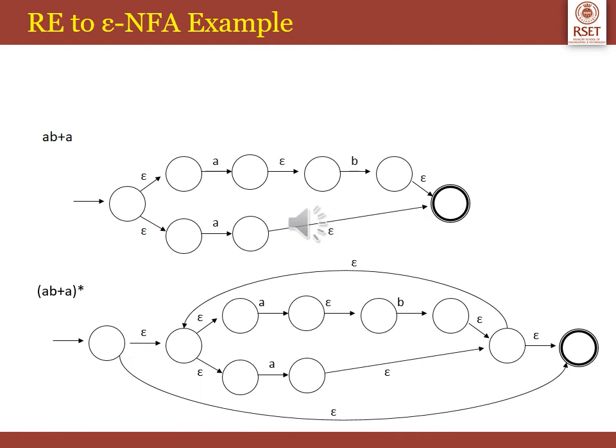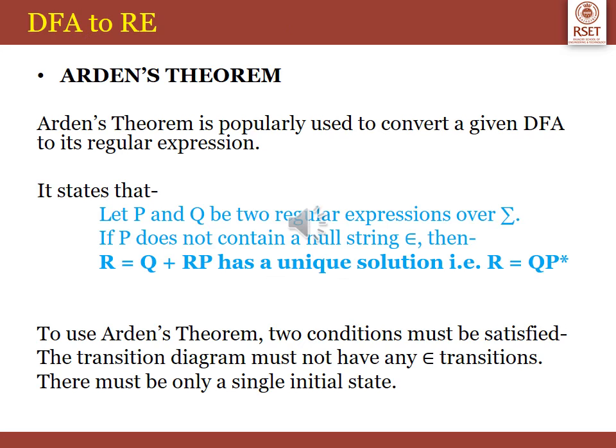Here you can first see the regular expression AB plus A getting converted into an epsilon NFA. So you have two parallel paths, one for AB, one for A, which takes you to the final state. Then the second step is where you take the closure. So AB plus A, the whole star, is connected through epsilons.